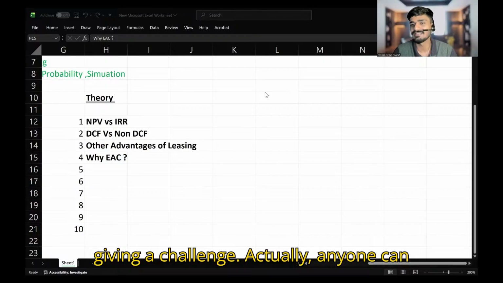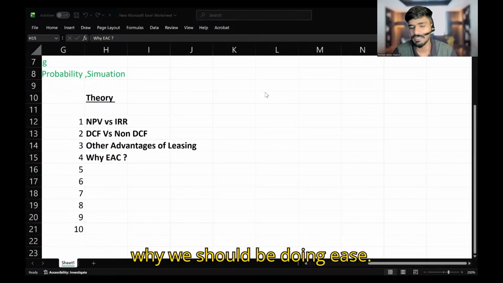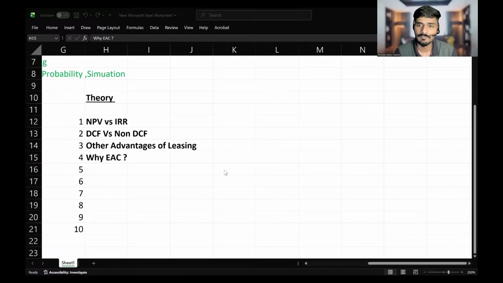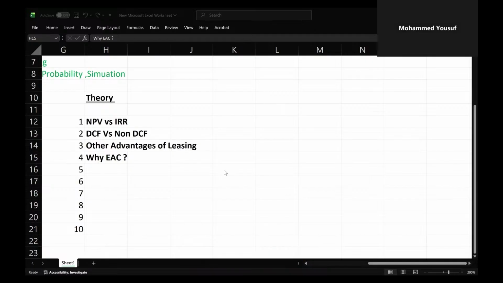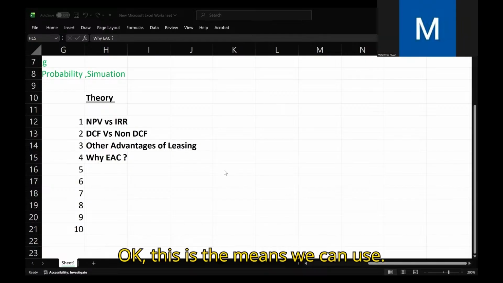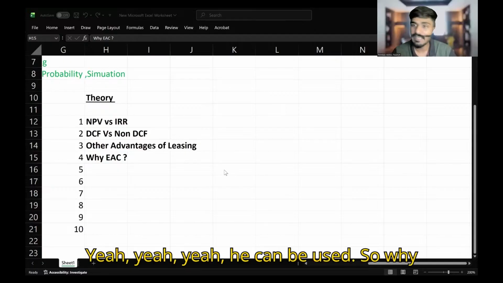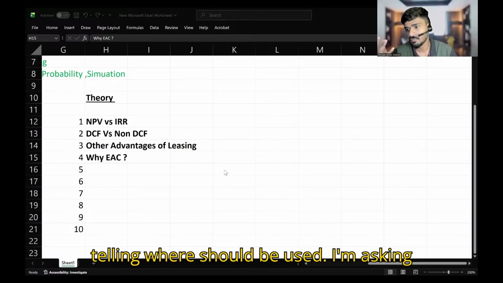I am giving a challenge actually. Anyone can take up the challenge and tell me why we should be doing EAC. So Yusuf? To know the best time to replace the asset. Okay, EAC can be used. So why it should be used? Yeah, you're telling where it should be used.